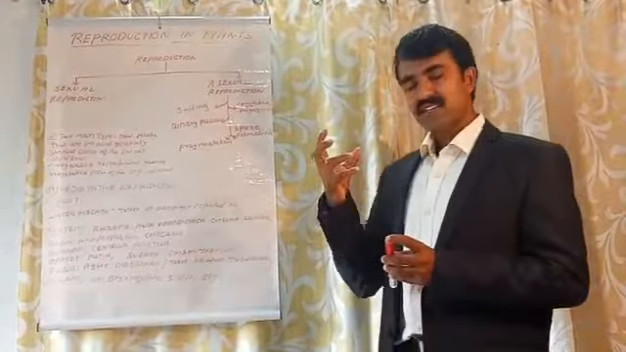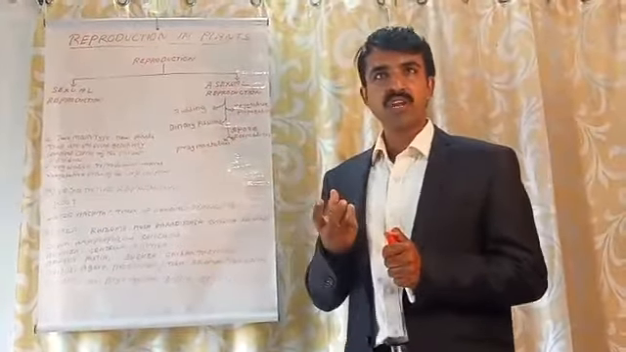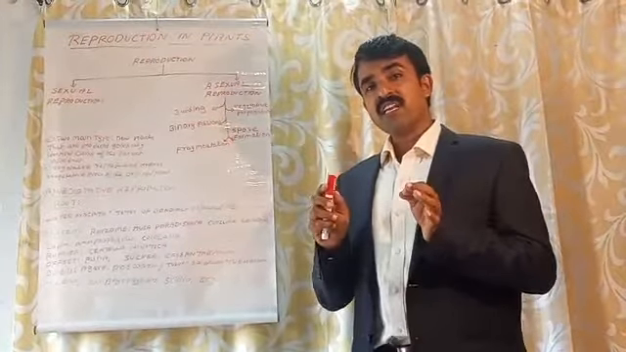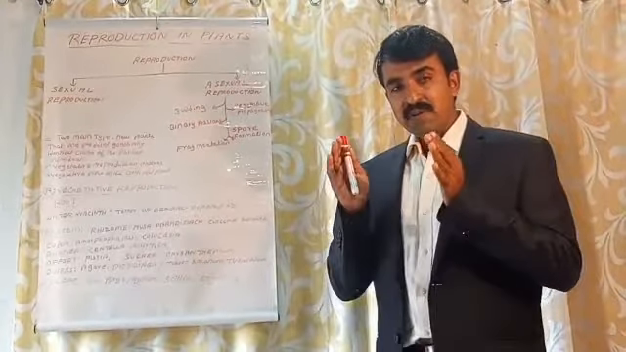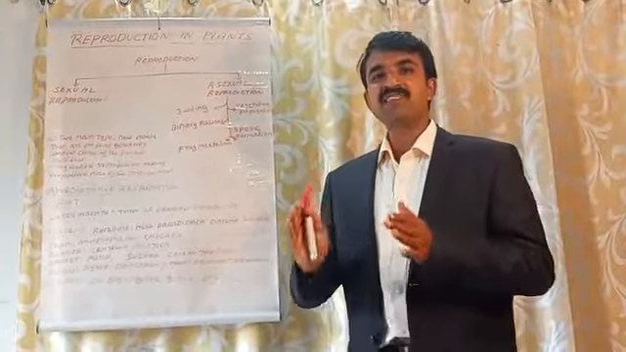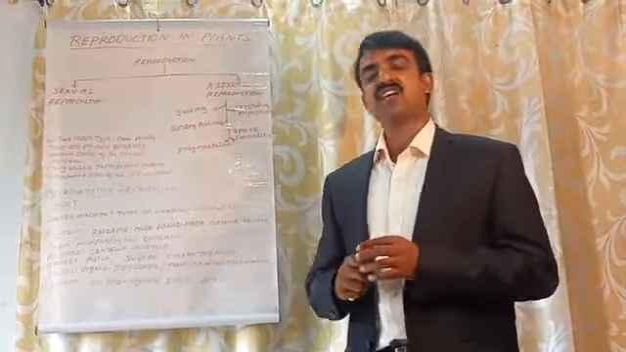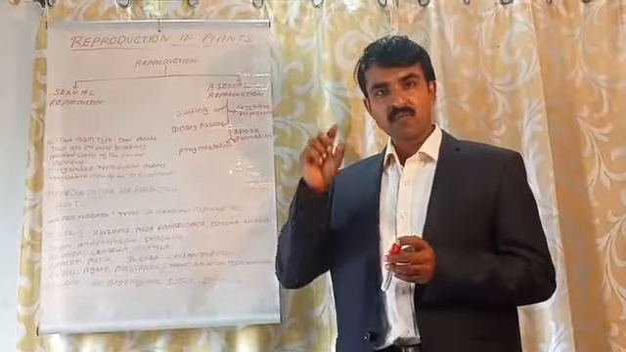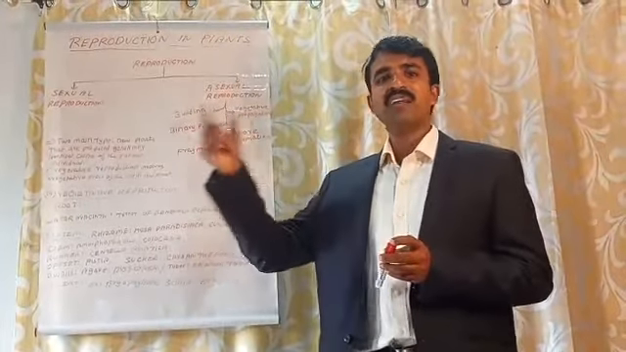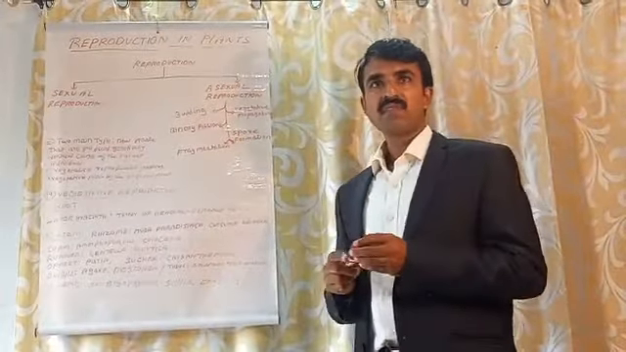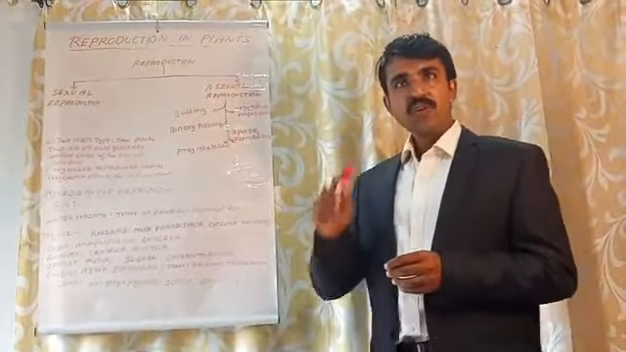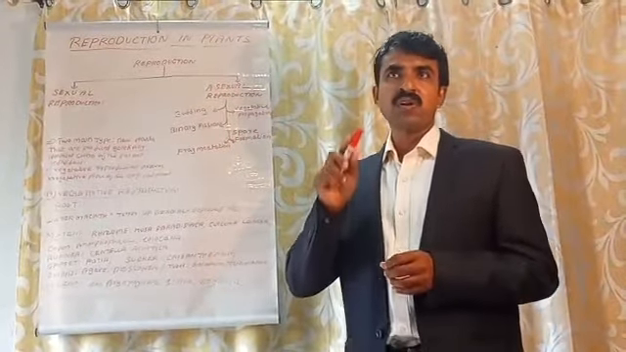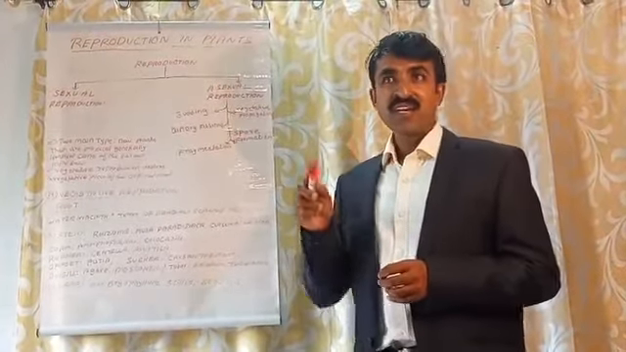The root serves as storage and perennation. What do you mean by perennation in botany? In botany, perennation means the ability of the plant to withstand unfavorable conditions, that is, the survival of the plant from one germinating season to another germinating season. And the unit of reproductive structure used in propagation is called reproductive propagules or diaspores.